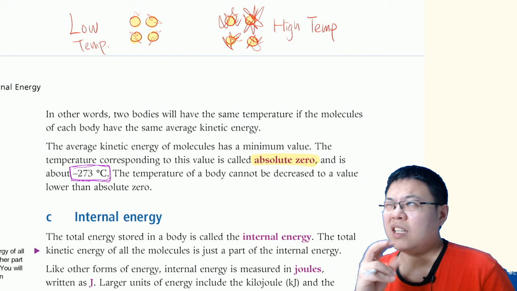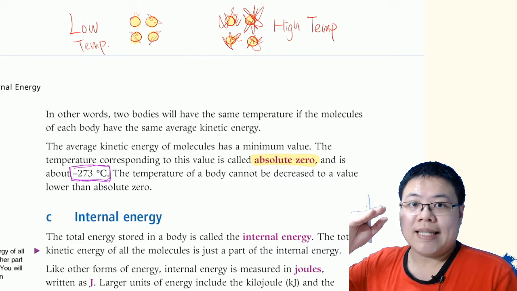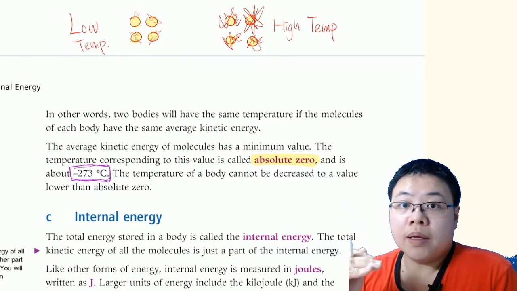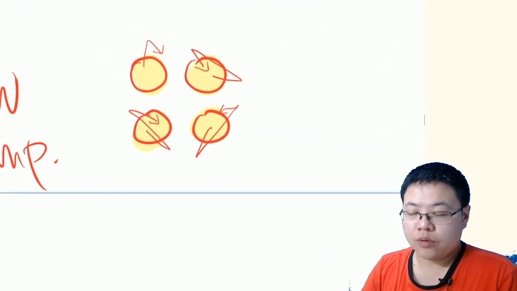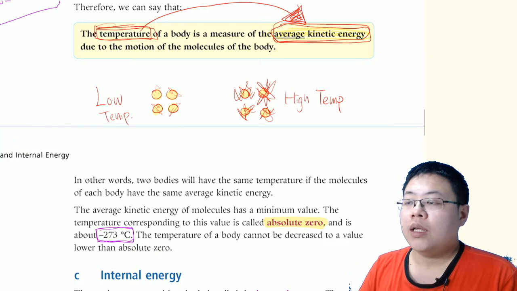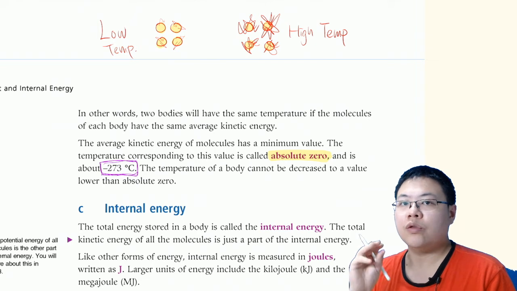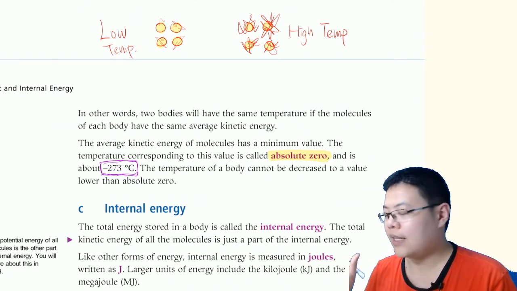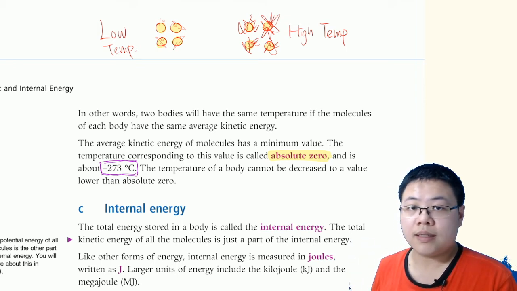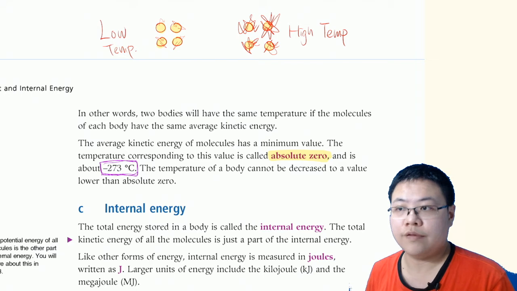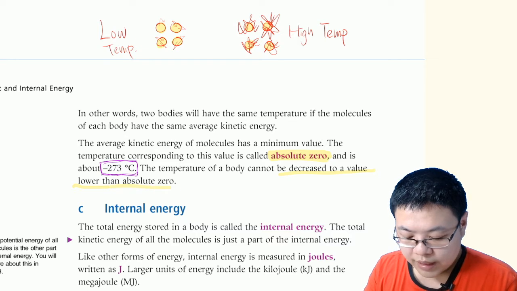Well, if we are using the Celsius temperature scale, the number is somewhat close to -273 degrees Celsius. It is -273.5, something like that, whatever. But this is the lowest limit of temperature, because when the molecule doesn't move at all, then the temperature measured by the average kinetic energy is very close to 0 Kelvin. This is another unit for temperature, and in Celsius scale it is -273. Okay, so we cannot decrease to a value lower than that.